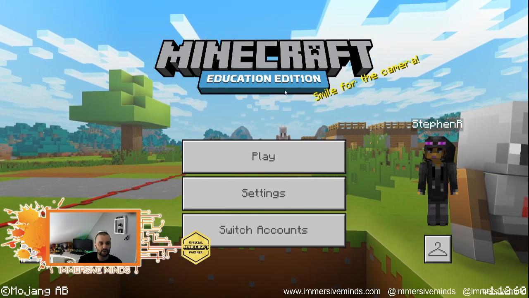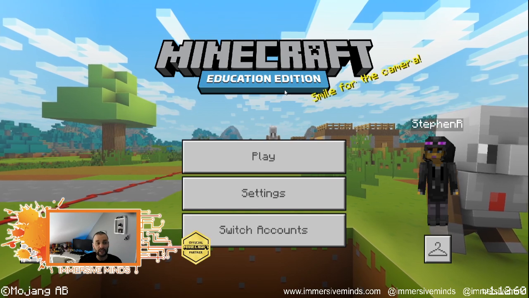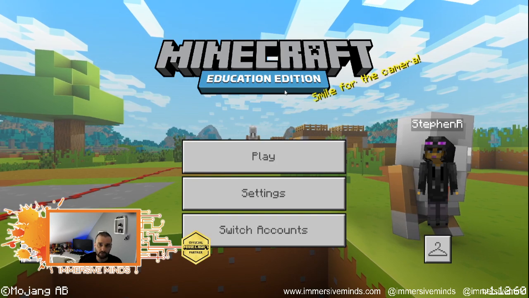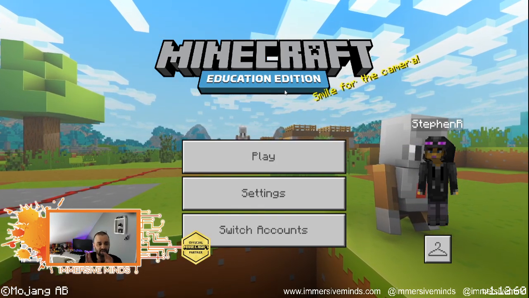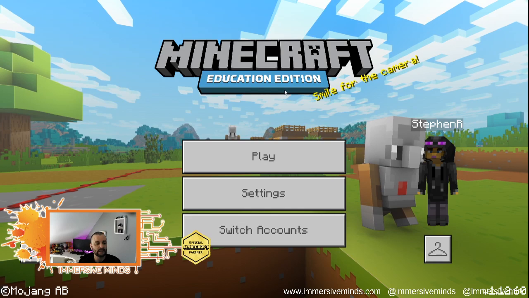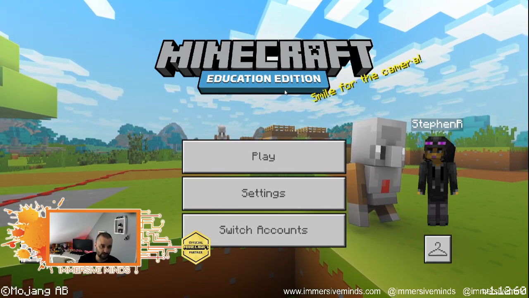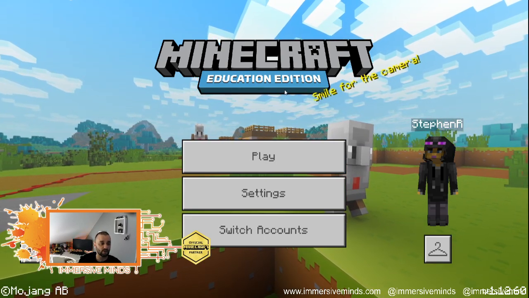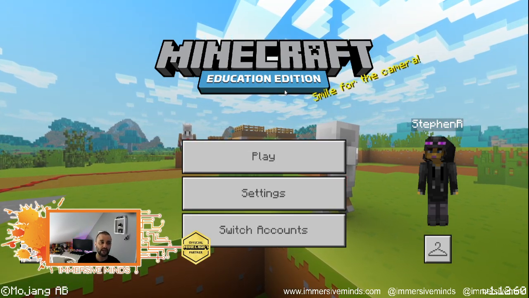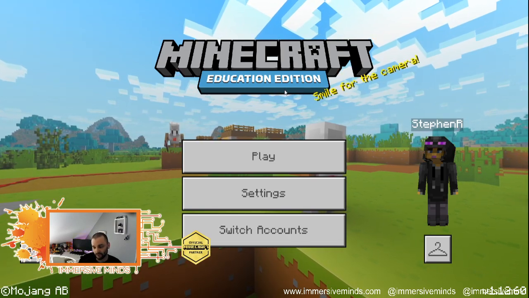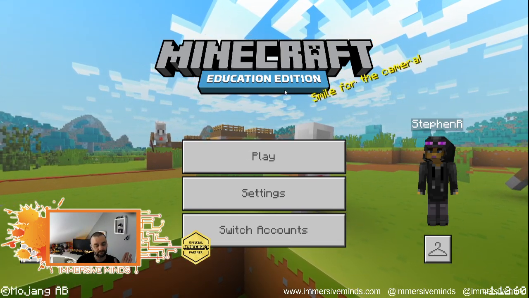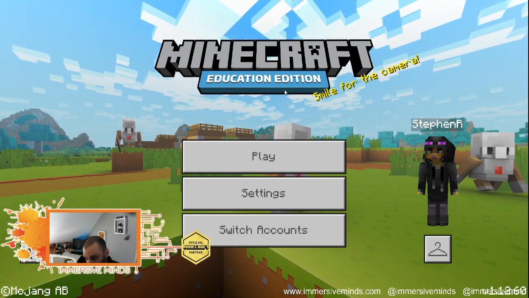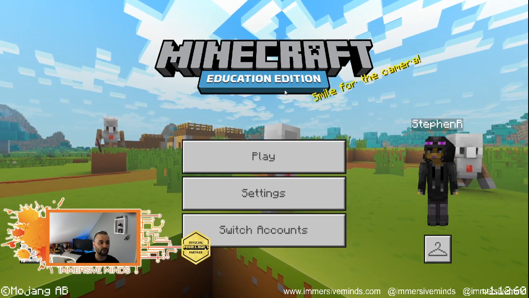But in this case, we're using Minecraft Education Edition, which is free if you have an Office 365 Edu account. So any schools, museums, art galleries, libraries that have access to Office 365 EDU, you automatically have it. If you have students who have an Office 365 EDU account and are at home right now because of the coronavirus, they can sign in to Education Edition. You download this version of the game at education.minecraft.net.